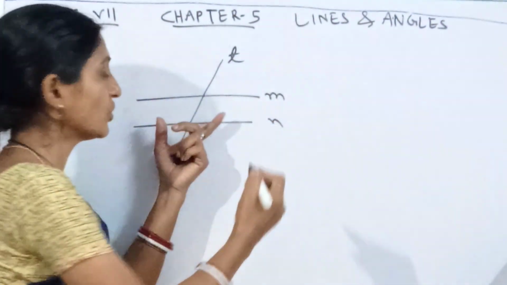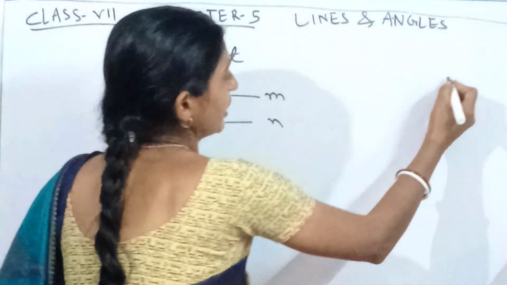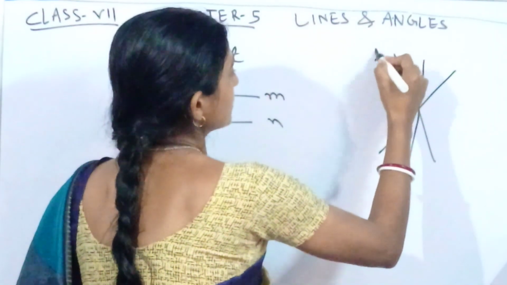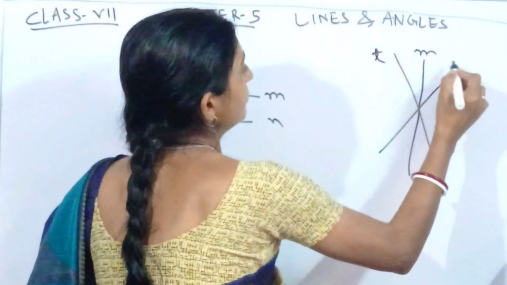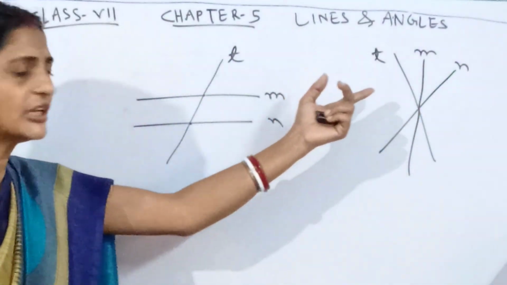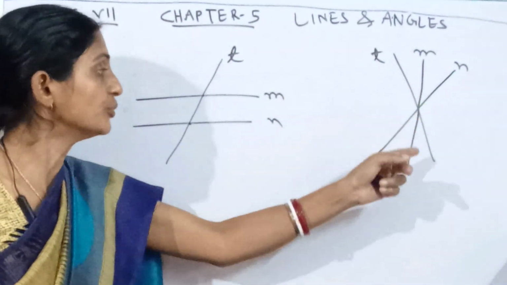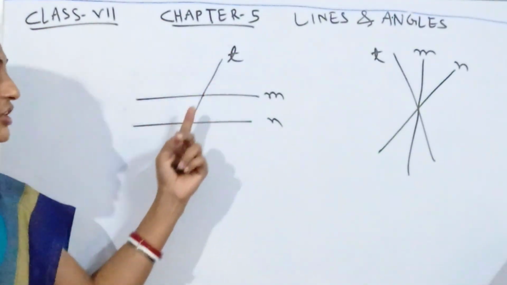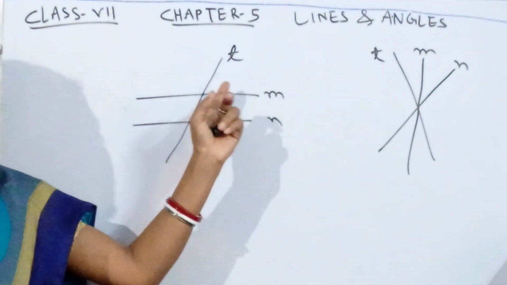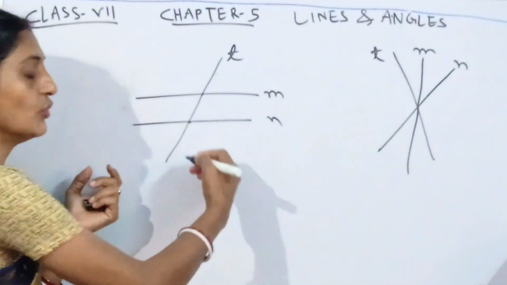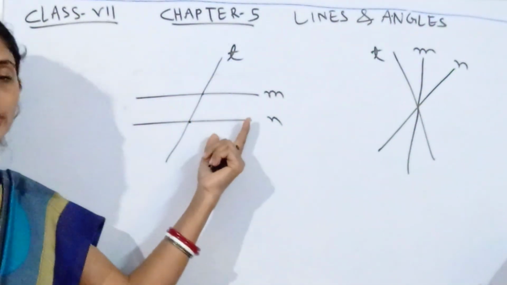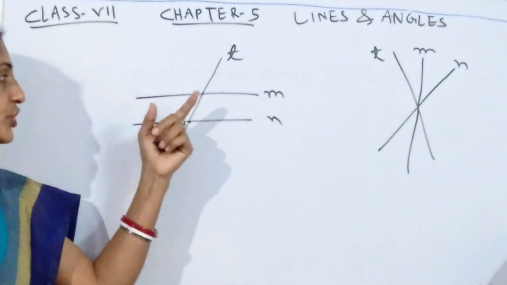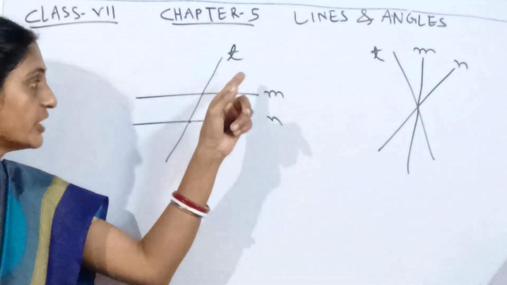But when the three lines we have taken, T, M and N, intersect in the same point, we cannot say any of them is a transversal. A line is a transversal if it intersects two or more lines, it can be 3, 4, 5, any number, but a minimum of two lines, in distinct points.